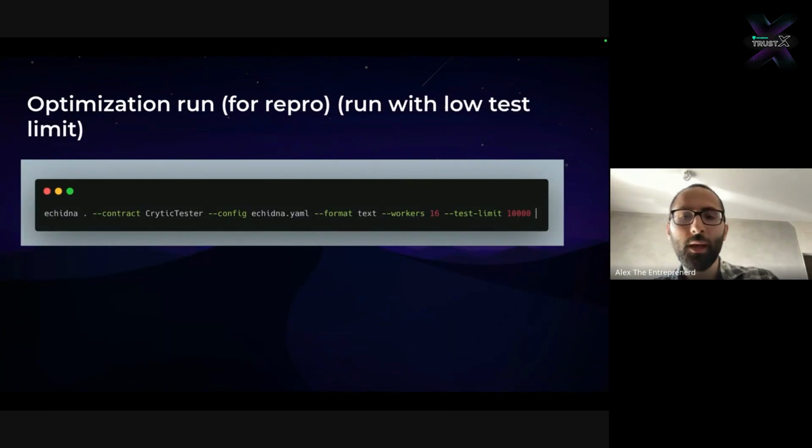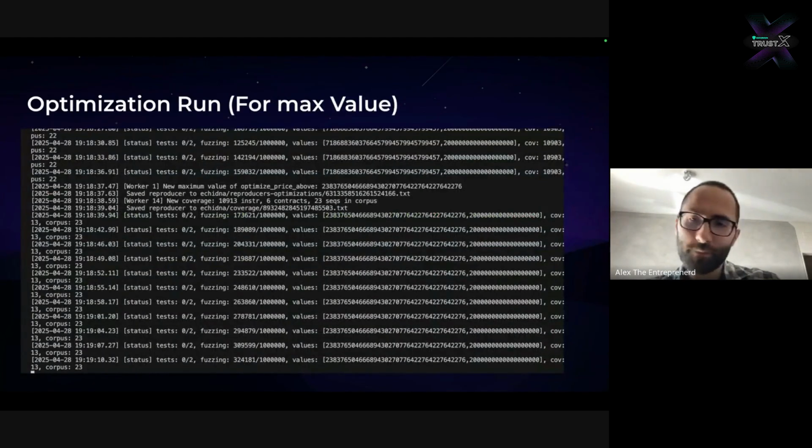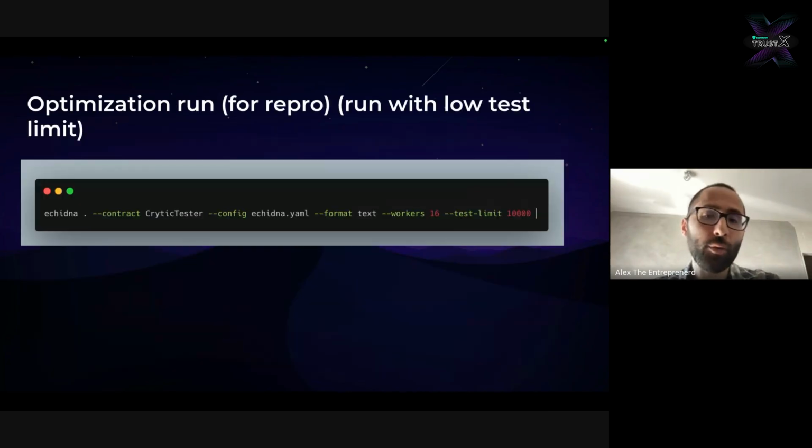So at this point, there's another clunkiness about Echidna. If you just run it and you don't let it end, it's not going to shrink, meaning that our repro will be about 100 lines of random stuff to get to this value. So it's absolutely unusable. However, you can run Echidna with the same corpus because Echidna remembers what it tried. You will simply rerun it with a low test limit to trigger the shrinking mode.